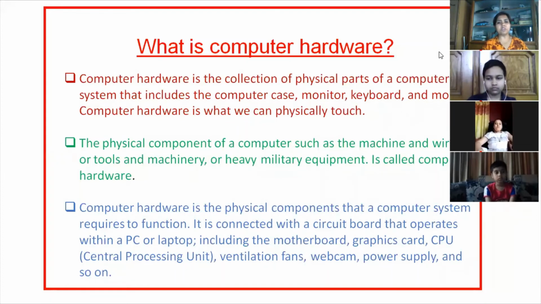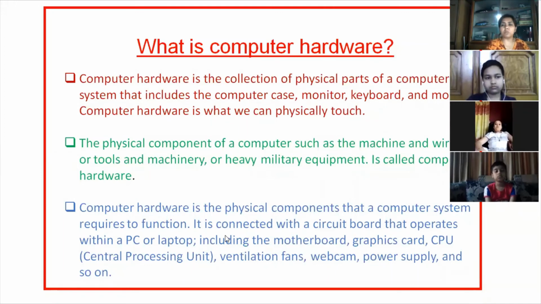Now, the third definition: computer hardware is the physical component that a computer system requires to function. It is connected with a circuit board that operates within a PC or laptop. PC means desktop computers, personal computers. Actually, a laptop is also a PC, because a computer which can be used by only one person at a time is known as a PC, correct?